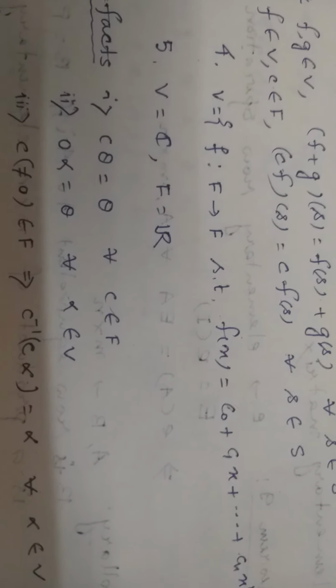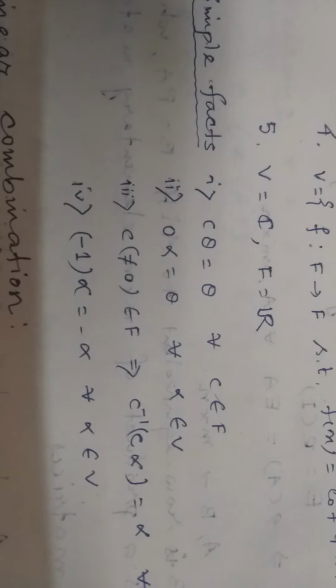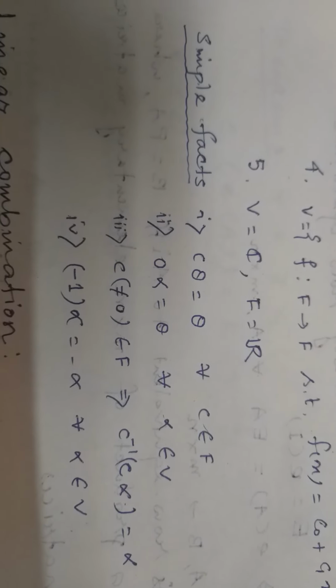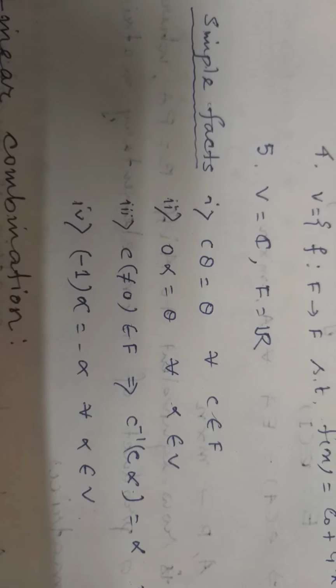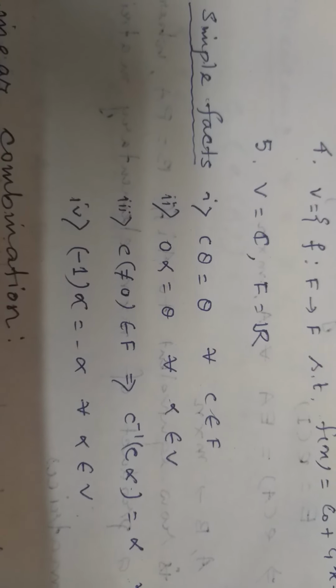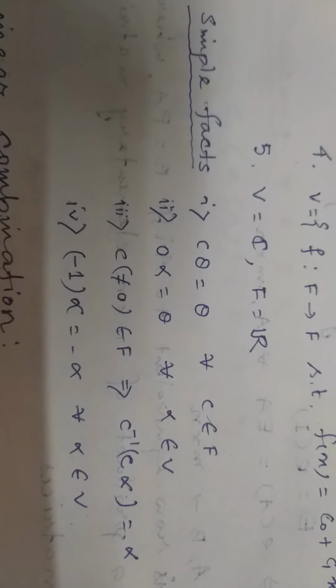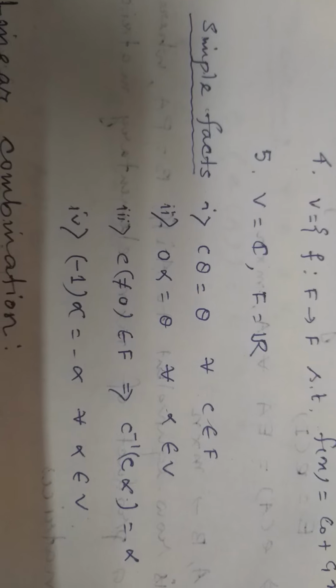Then there are some simple facts one can easily check: c into theta equals theta, where theta is the zero vector in V and c is any scalar of F. Next, 0 into alpha equals theta, where 0 is the zero element of the field and alpha is any vector of V.